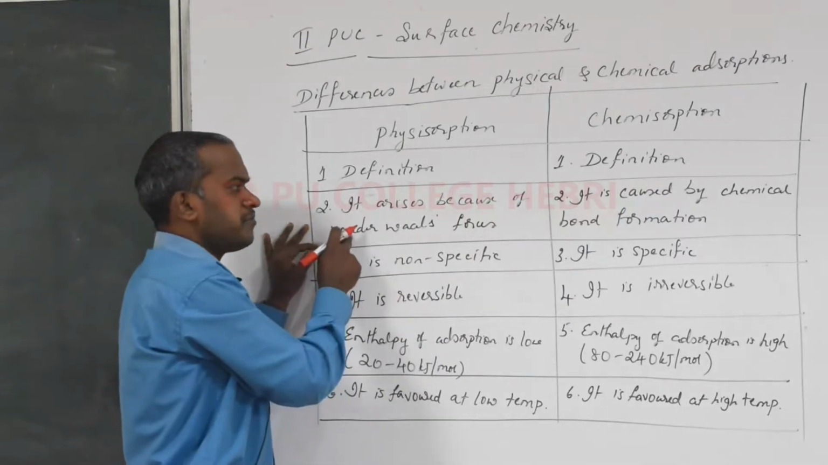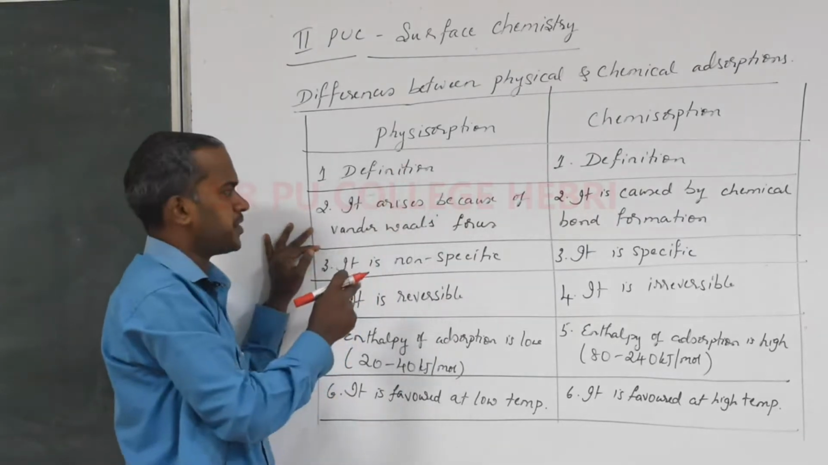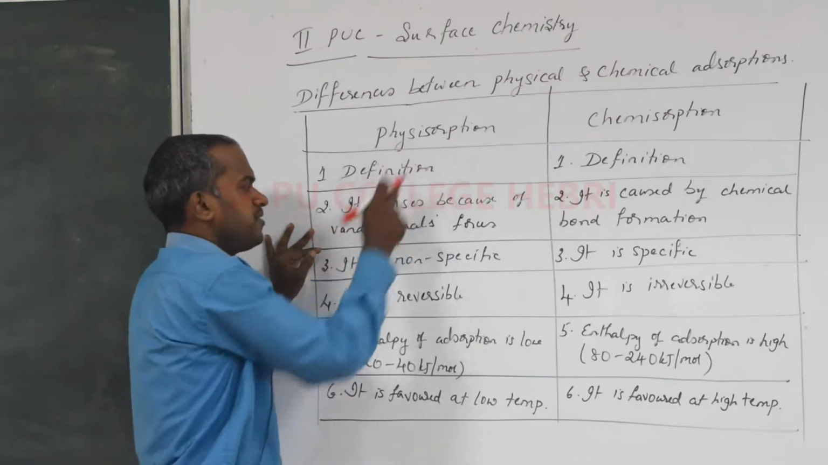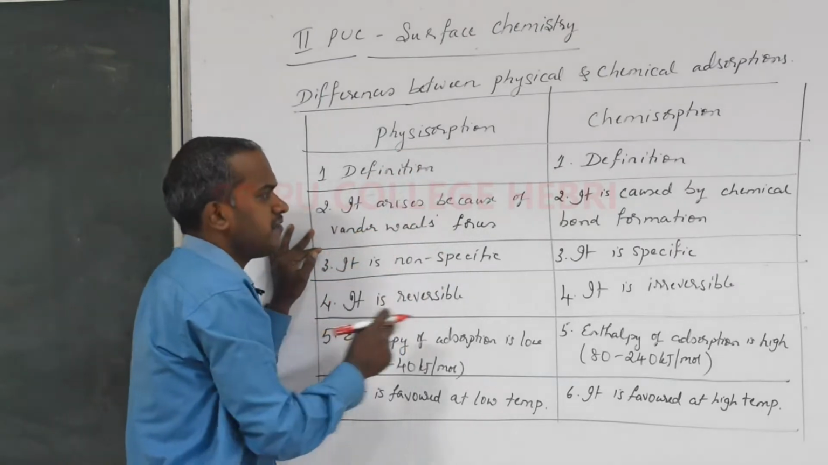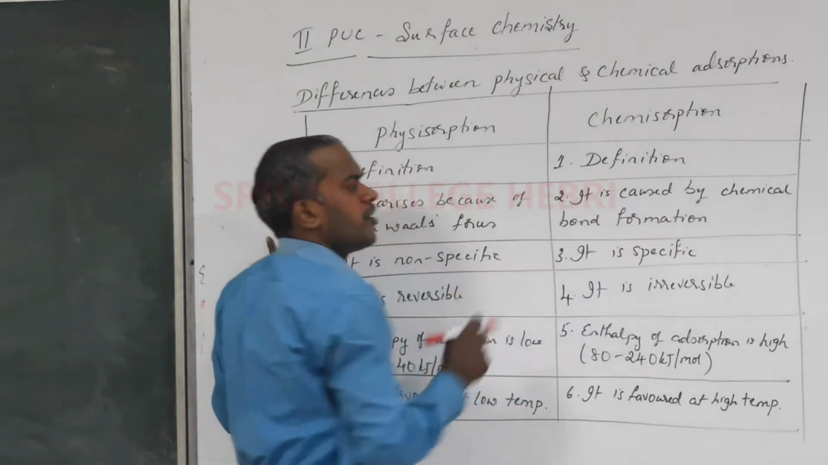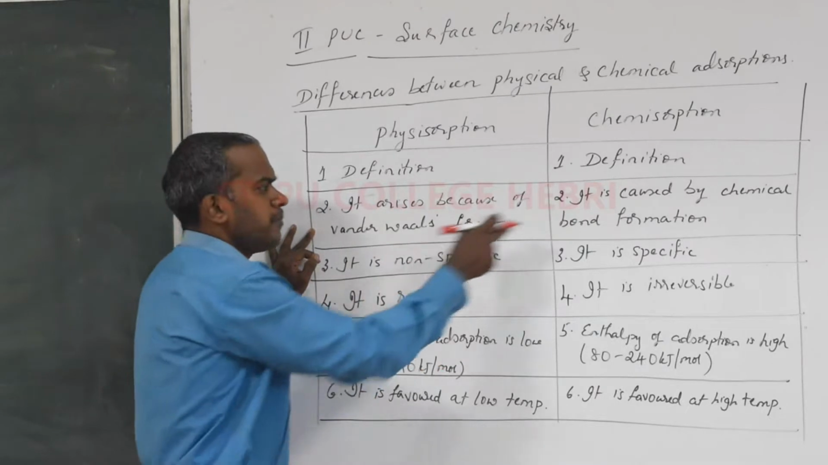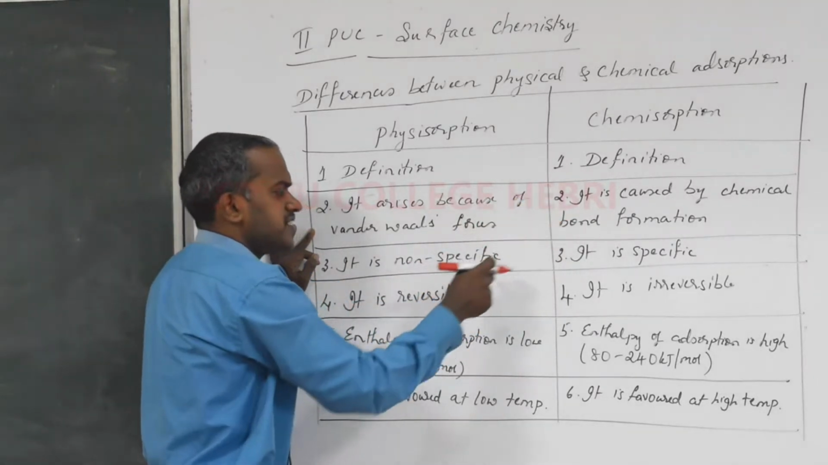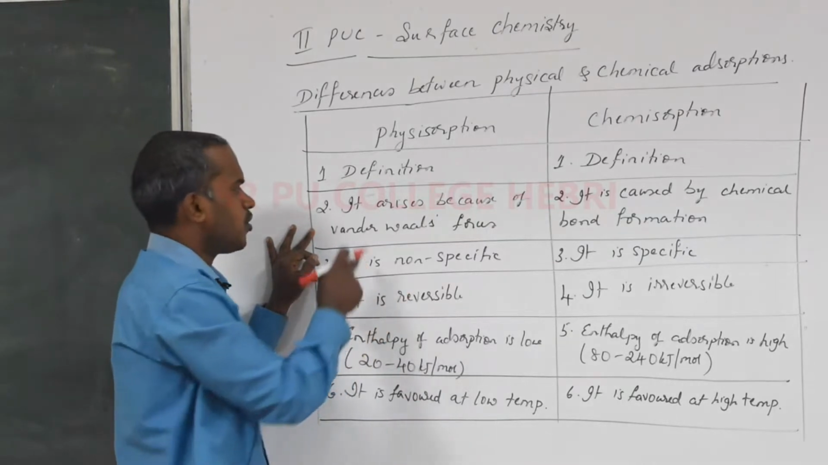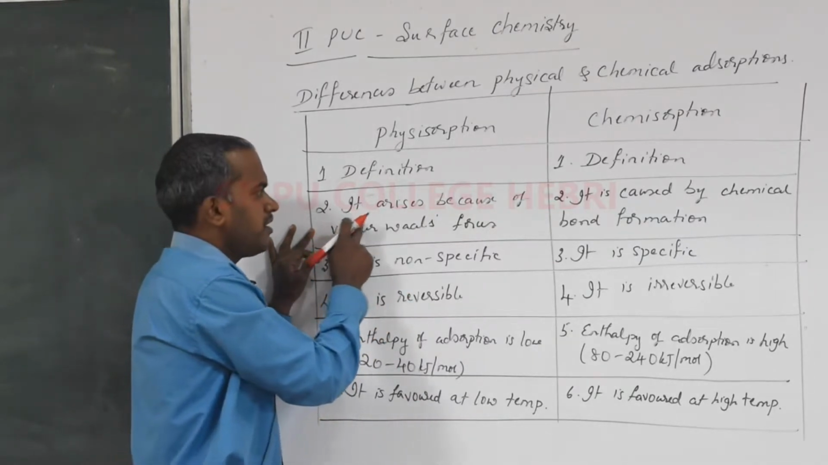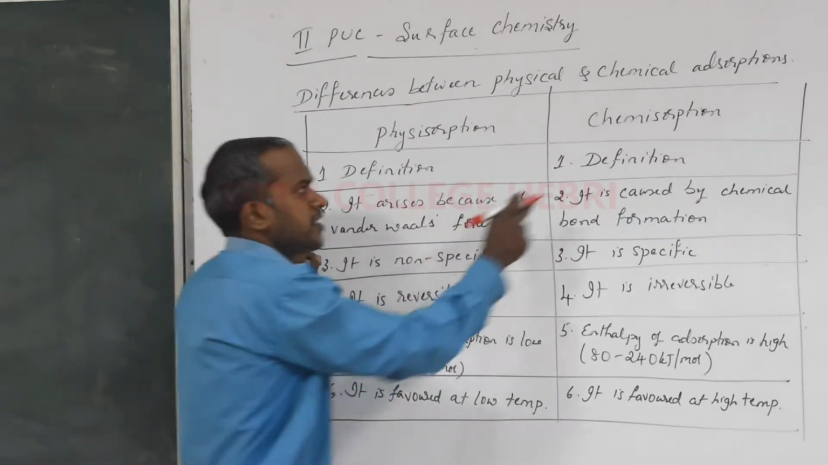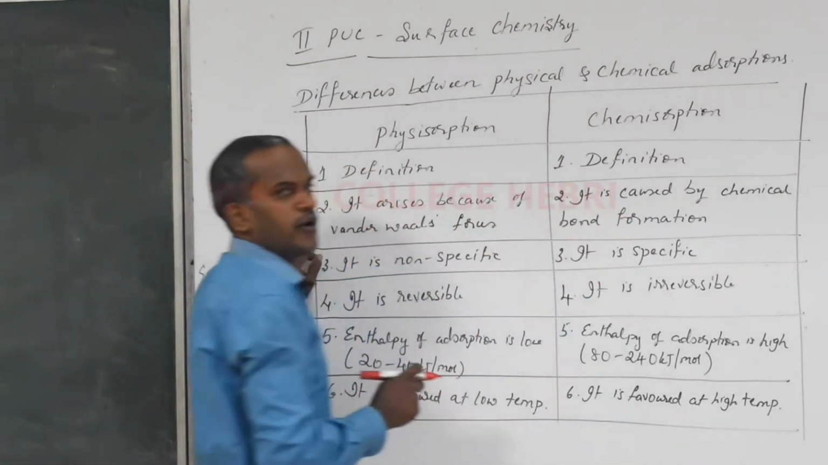Now coming to the second point, just now I told you as a part of definition, what is the bond present between them? In case of physisorption, there is a weak van der Waals forces, whereas in case of chemical adsorption or chemisorption, it is a chemical bond formation. Okay, so because of the strength of the bond, we can understand about the specificity and also reversibility in the next points. So I hope you understood the second point. In case of physisorption, there is a van der Waals bond formation. In case of chemisorption, there is a chemical bond formation.